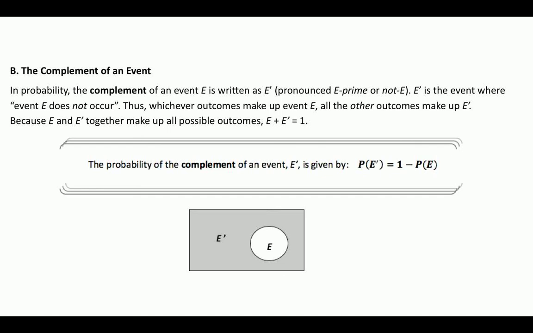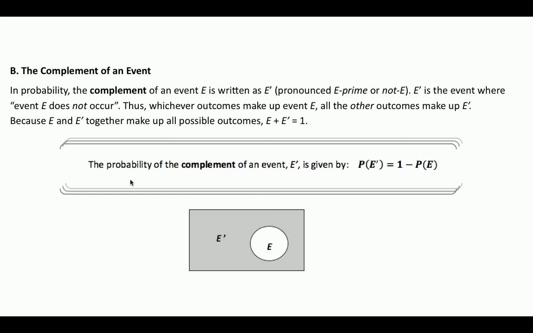And you know that the 1 over 6 plus the 5 over 6 is going to get you 1. You can visualize this as a Venn diagram where you just have one little set, and that's set E. And then everything that's not that is E prime. That whole box is the sample space, so that would be your universal set.